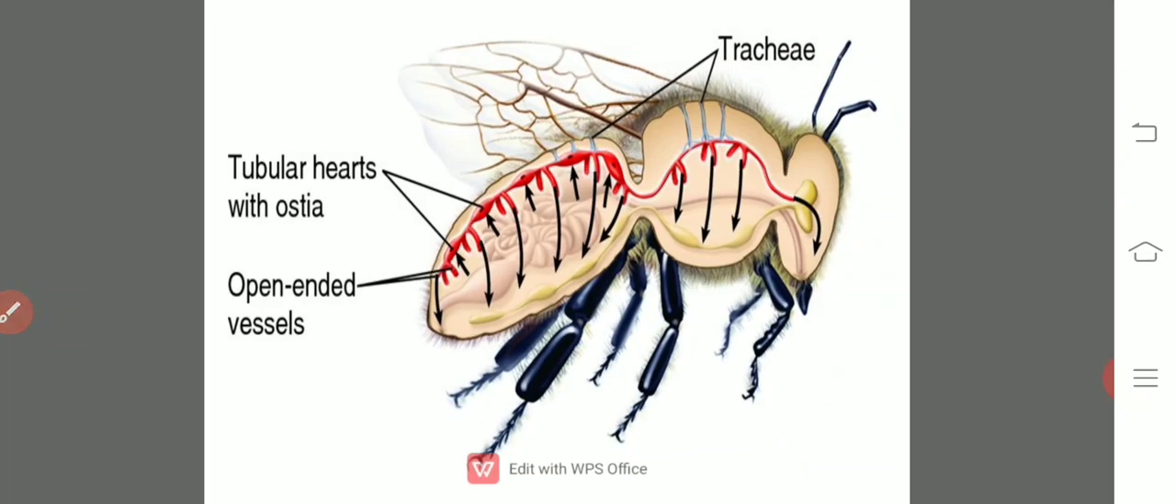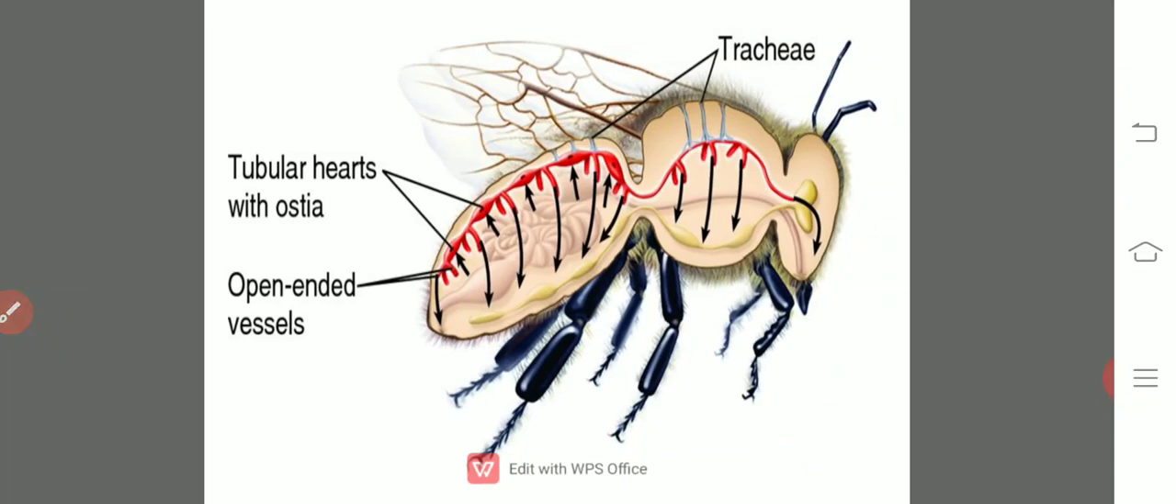In the mollusca, except cephalopods, all the arthropods and the molluscans have the open type of circulatory system. Apart from the molluscans, there is an exemption, that is the cephalopoda. Organisms like the octopus, nautilus, sepia, loligo all belong to the cephalopoda class of mollusca. Except these, all the arthropods and molluscans have the open type of circulatory system.